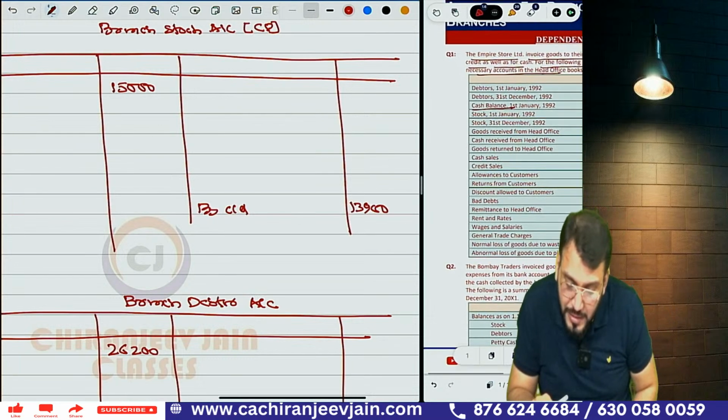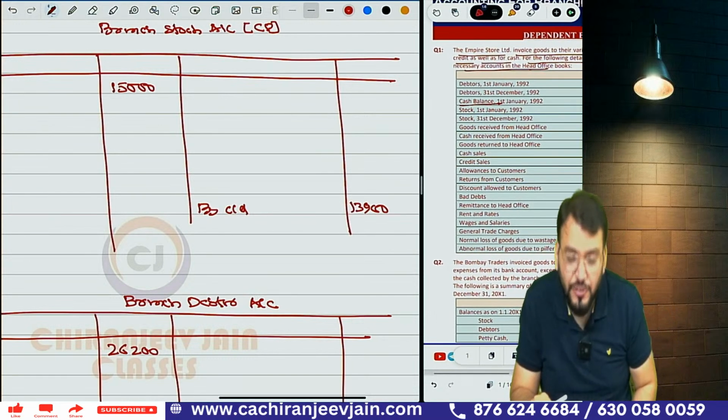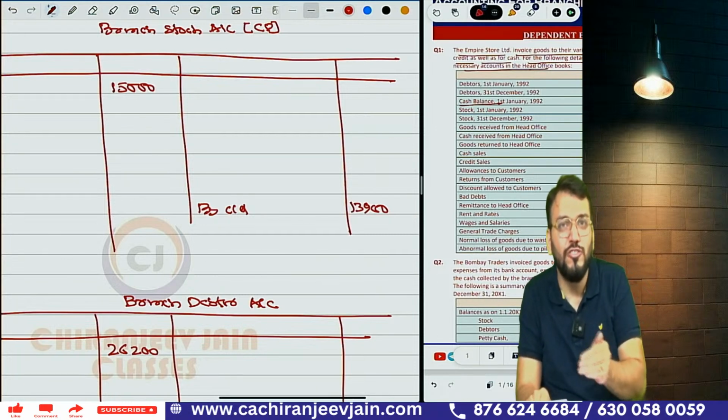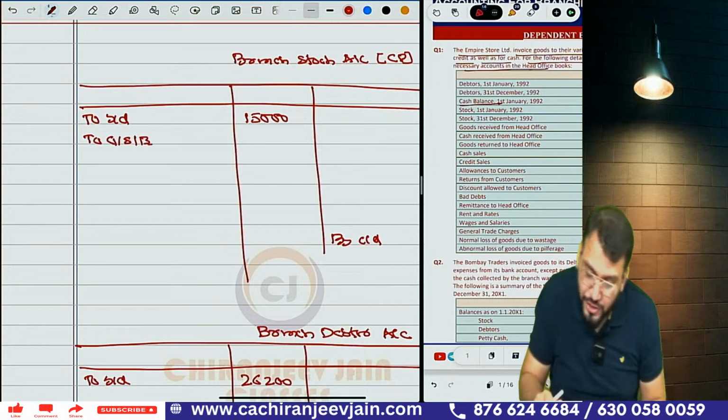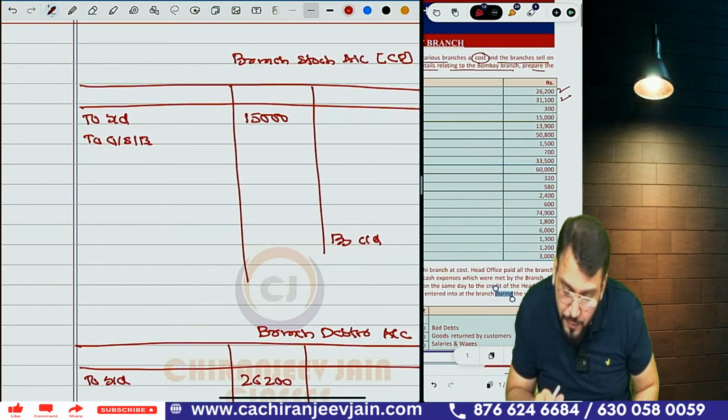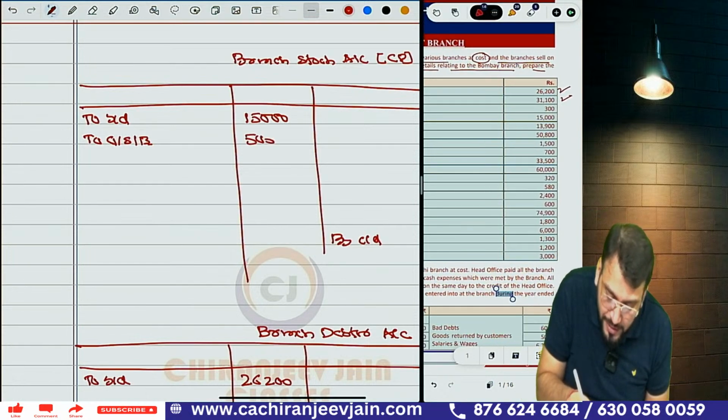Then goods received from head office are given. Goods received from head office is nothing but goods sent to branch. So write to goods sent to branch. How much? It is given 50,800. Write 50,800.